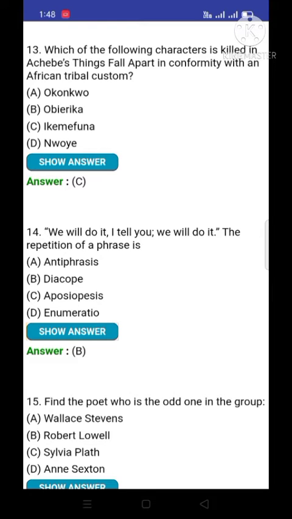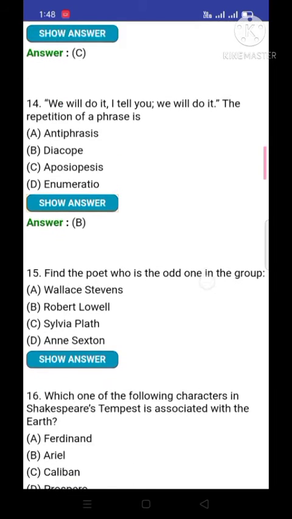Dicope is a sort of figure of speech, and the above given line has or contains that figure of speech, dicope. We will do it. I tell you, we will do it.